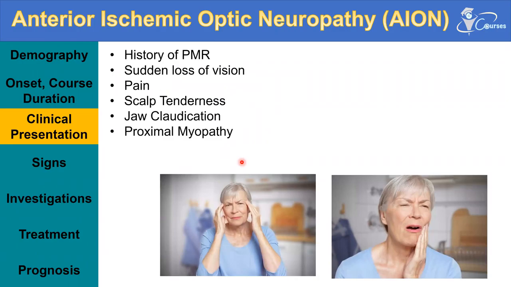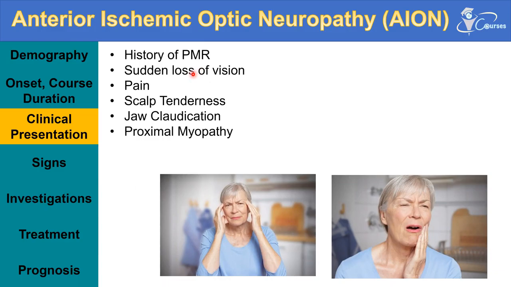Around 30% of those patients will have a history of polymyalgia rheumatica. This is a very common association in those patients. Those patients have weakness and pain all over their body, especially affecting the large joints. And usually they are on steroid treatment. So once they stop the steroid treatment, they develop the giant cell arteritis, the arteritic ischemic optic neuropathy.